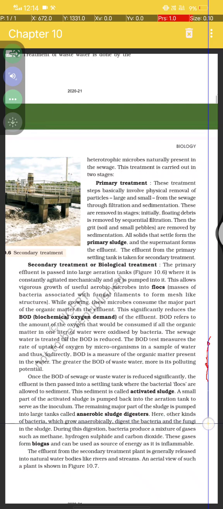Here, other kinds of bacteria which grow anaerobically digest the bacteria and the fungi in the sludge. During the digestion, bacteria produce a mixture of gases such as methane, hydrogen sulfide and carbon dioxide. These gases form the biogas and can be used as a source of energy as it is inflammable.